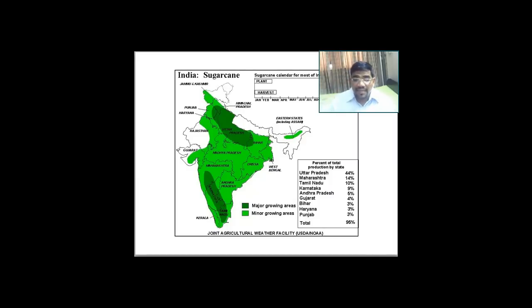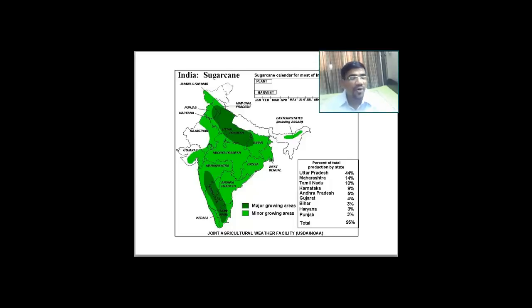And this map here is a very enlightening map, and as I was making the slideshow, I felt there were some maps missing, and here now I see a map of sugarcane, and that's a very good one. If you see, the map is showing the areas of the north, and it's a great thing to see the sugarcane growing in two regions. One is in the UP region and the other is in the southern region. So in both the regions you see it is growing very well.